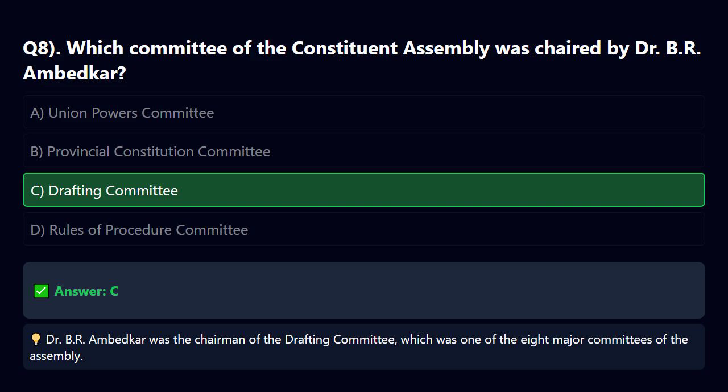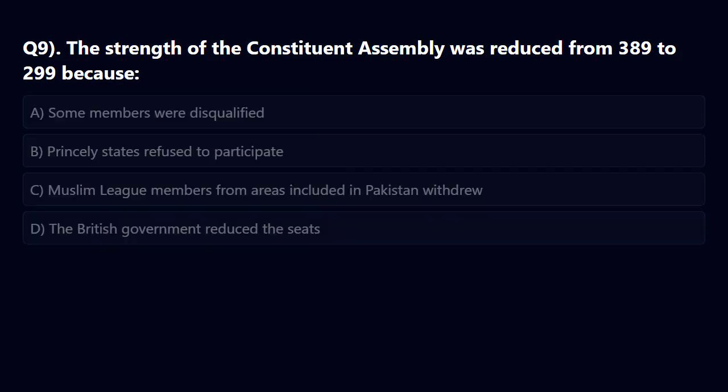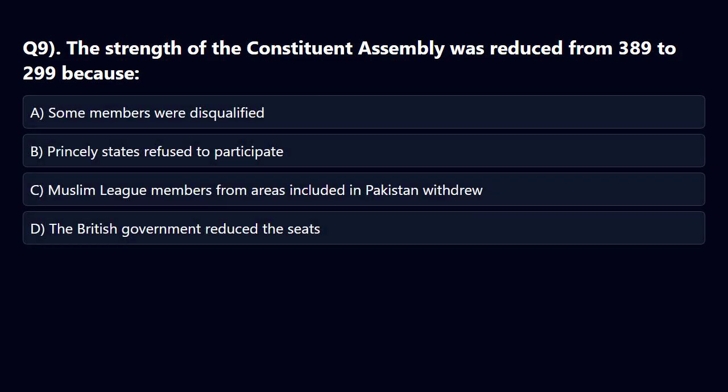Question. The strength of the Constituent Assembly was reduced from 389 to 299 because. Options. A. Some members were disqualified. B. Princely states refused to participate. C. Muslim League members from areas included in Pakistan withdrew. D. The British government reduced the seats.